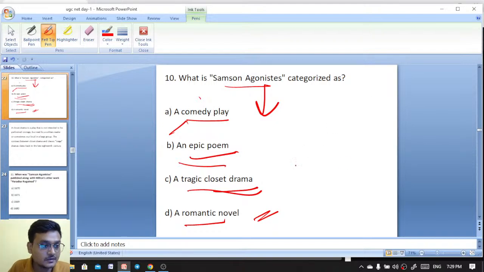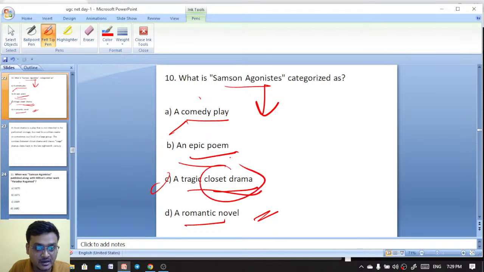Samson Agonistes. First, tell me who has written Samson Agonistes? It was published along with Paradise Regained. The answer is a closet drama.